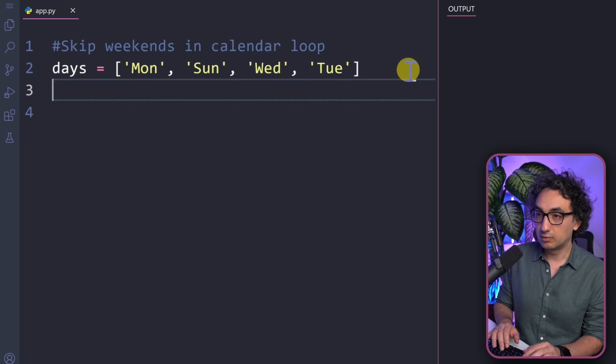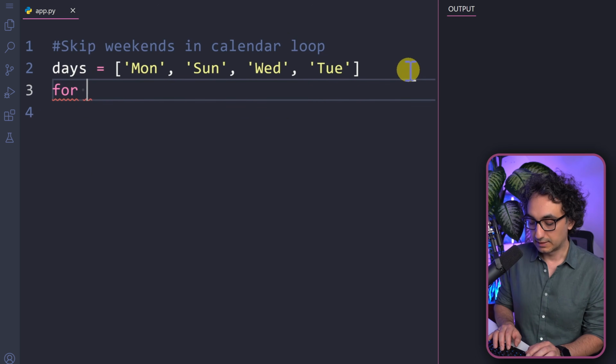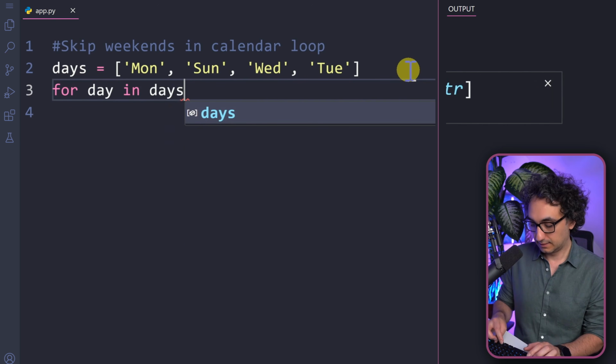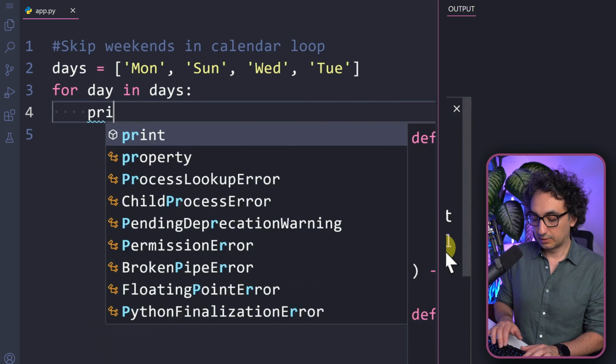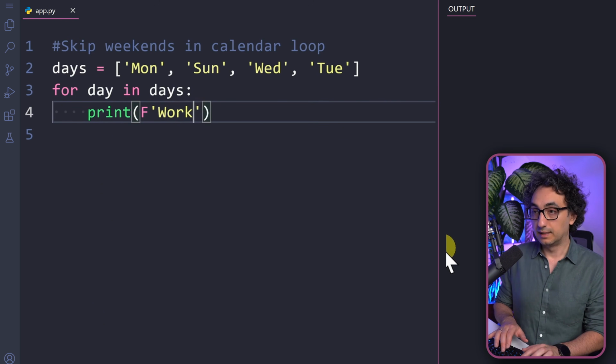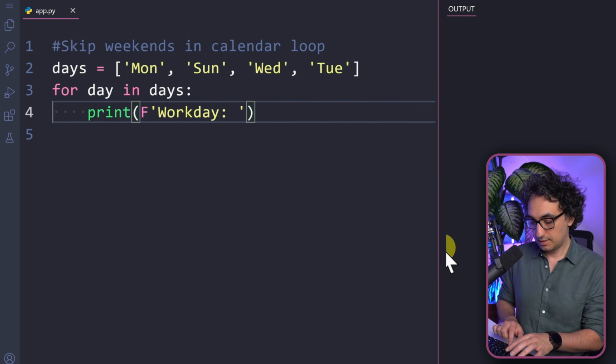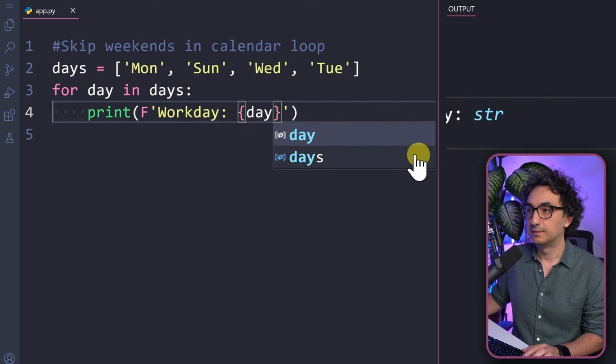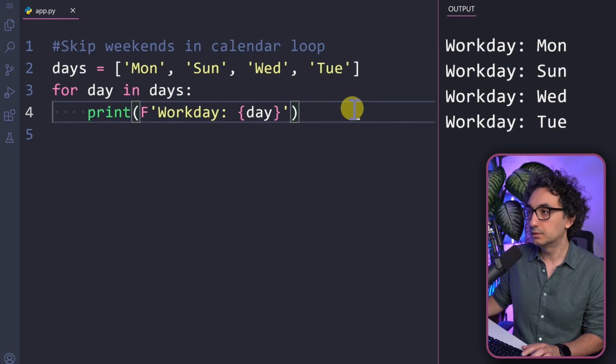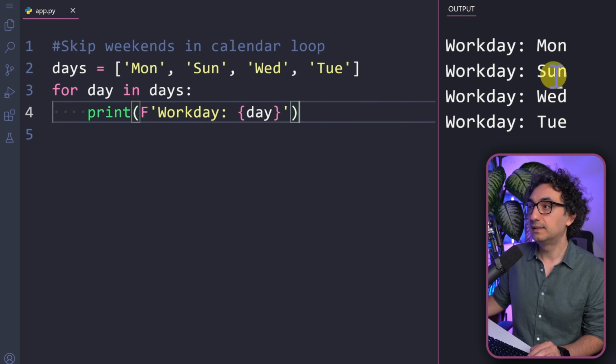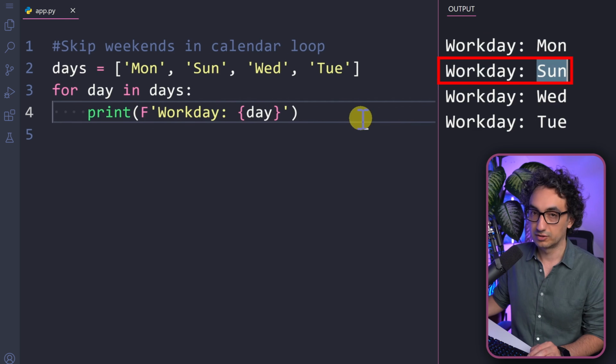And for that, we can go and create a for loop. So we're gonna say for day in days and then double points. And now we're gonna go and print the work day, double points, and then our variable day. That's it. Let's go and execute. Now in the output, you can see we are printing everything, even the weekends, which is not really what we want. So we have to check whether the day over here is a weekend.